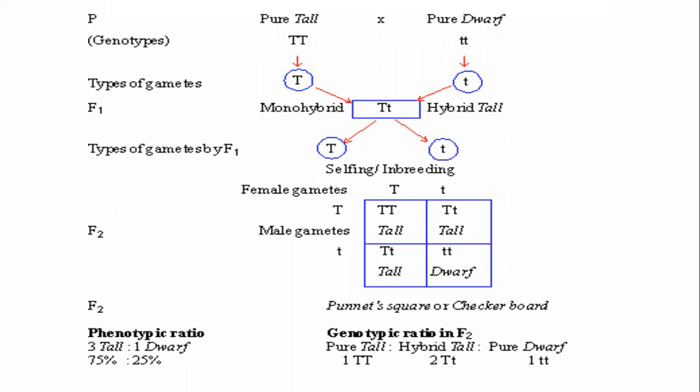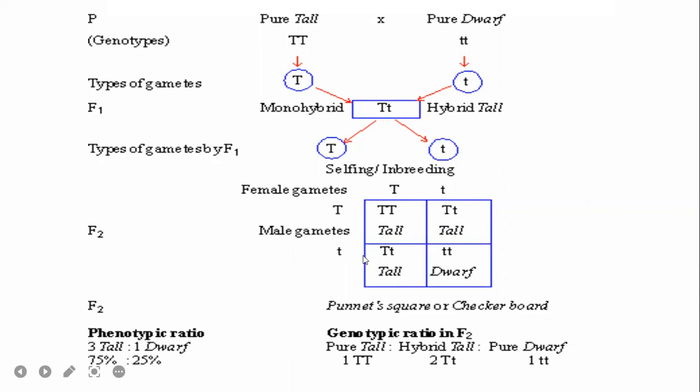Let me repeat, then you have to tell me. First, characters are determined by factors. Factors are nothing but genes. The factors exist in pairs. In that, one is dominant, another one is recessive. What is dominant? The character expressed in the F1 is dominant. The character which is not expressed in F1 and is expressed in the F2 generation is the recessive character. This is the law of dominance.